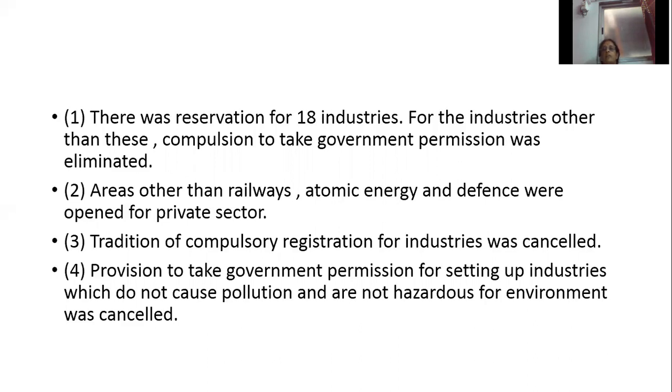So now the government kept 18 industries under its control. Other than these, earlier it was compulsory to take permission from the government. Now it is eliminated, cancelled, removed. Then the second one is that areas other than railways, atomic energy and defense were opened for the private sector. So barring railways, atomic energy and defense, which were kept under the control of the government, other areas were opened for the private sector.